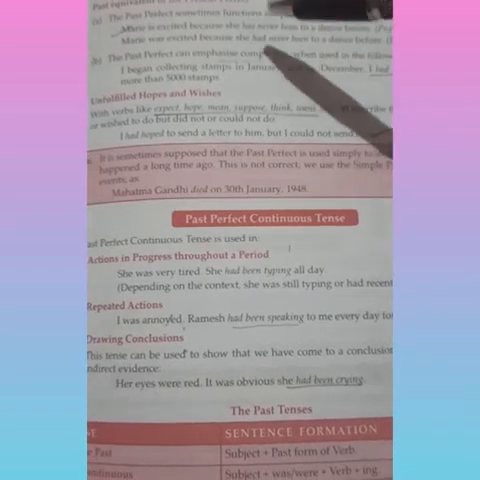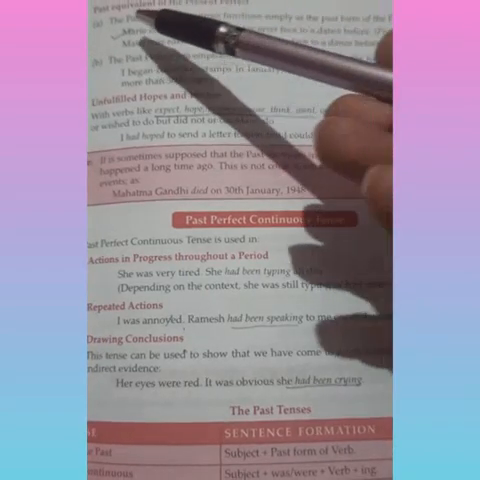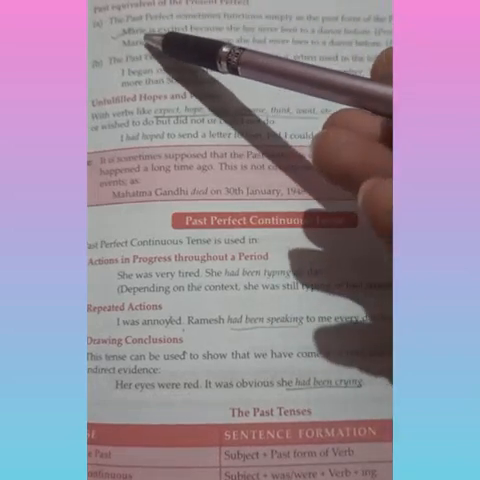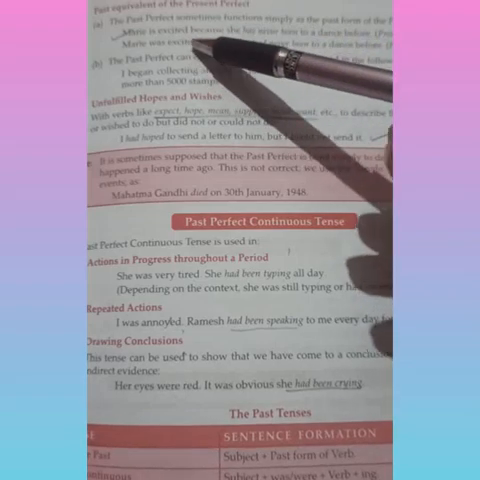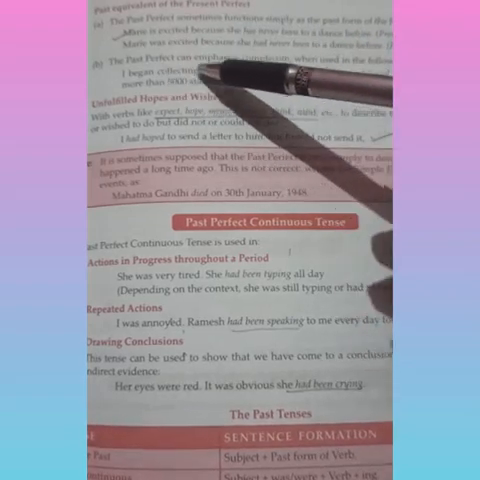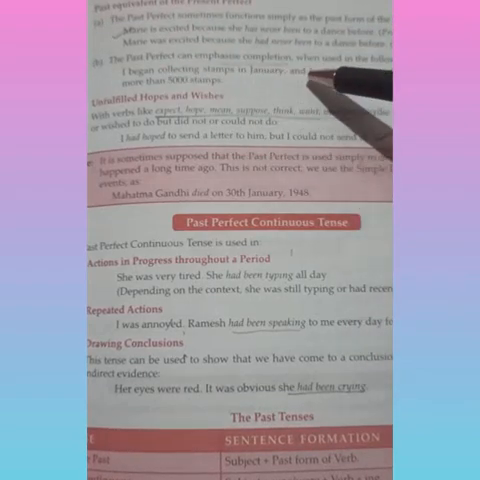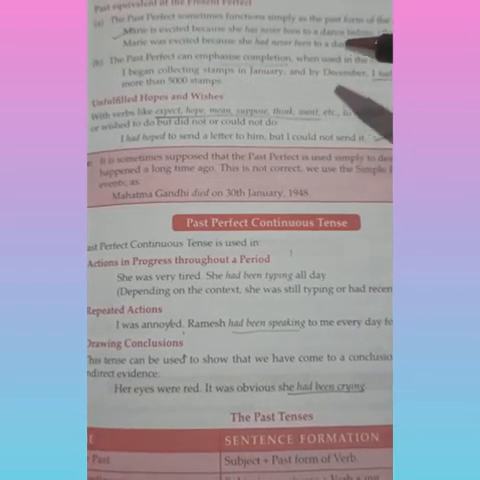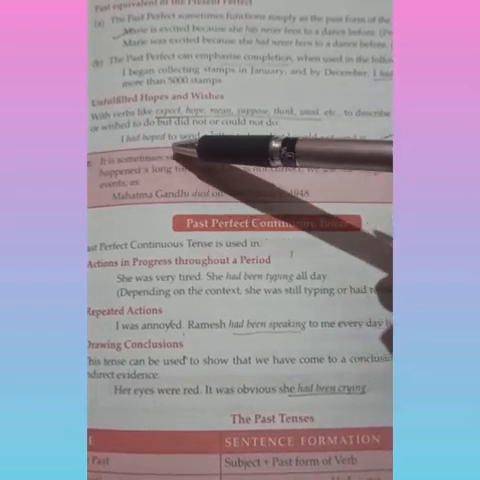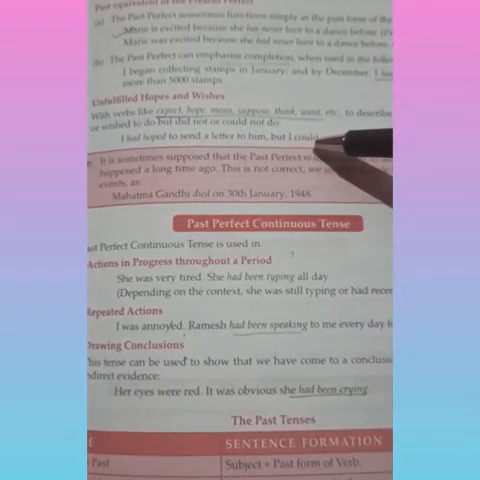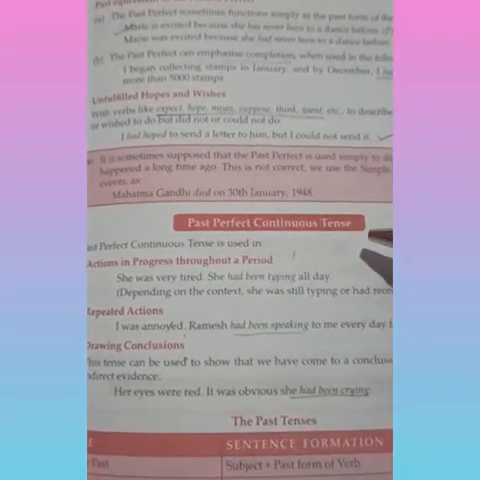Let's go through this example here. The patient had died when the doctor arrived. Now, past equivalent of present perfect, for example, Mary is excited because she has never been, or she had never been. Past perfect can emphasize completion, like I began collecting stamps in January and by December I had already collected. Unfulfilled hopes and wishes, for example, I had hoped to send a letter to him, but I could not send it.